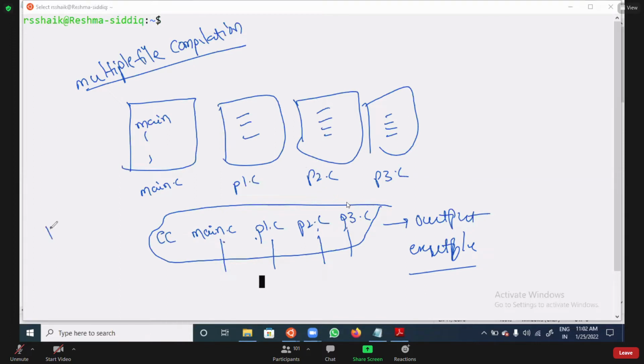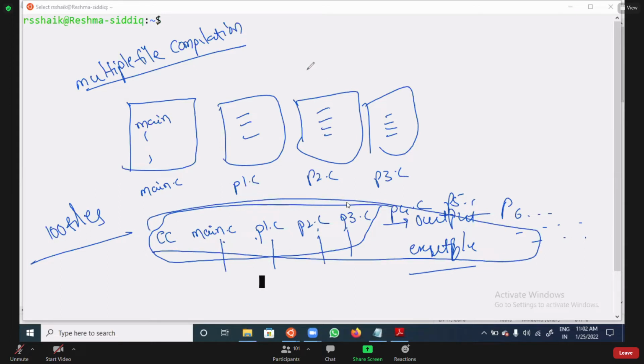If 100 files are there, you need to provide all 100 files, p2, p5.c, p6.c, like this. That means the user needs to remember all these files. First point: the user needs to remember all the file names.